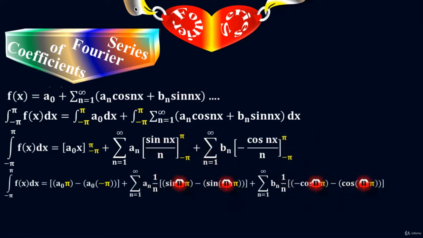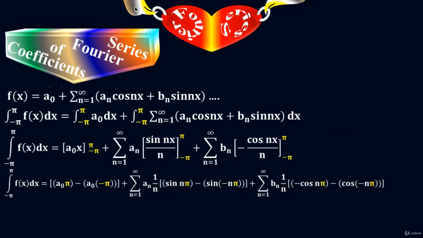If you reflect back to the prerequisite lecture, I mentioned that sin n pi equals 0, but cos n pi equals minus 1 to the power n. If the power is odd, cos n pi equals minus 1. If the power is even, cos n pi equals plus 1. But in this case I have minus cos n pi minus cos minus n pi, so whether n is even or odd, it still equals 0.